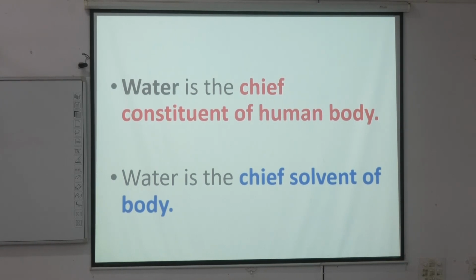So here it is important: water is the chief constituent and chief solvent of the human body. How much water is present in our body, we can calculate from the weight of the body. We will assume that 70% of the weight is present in the form of water. Okay?